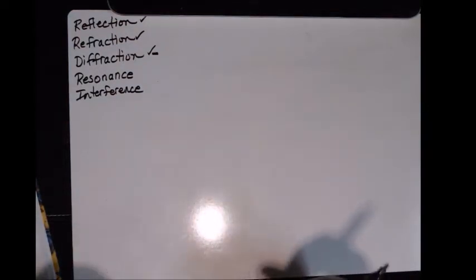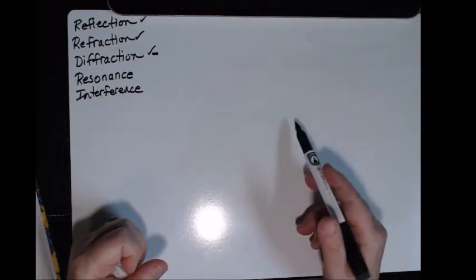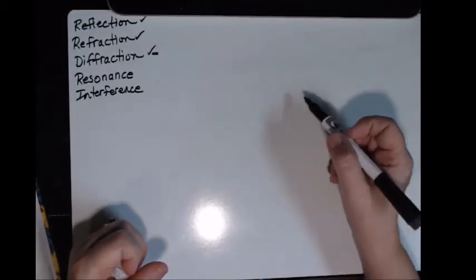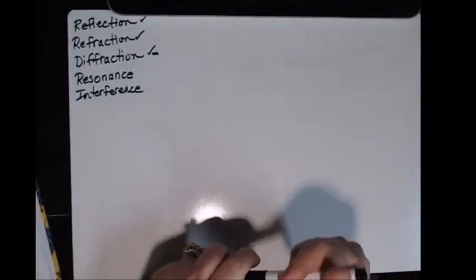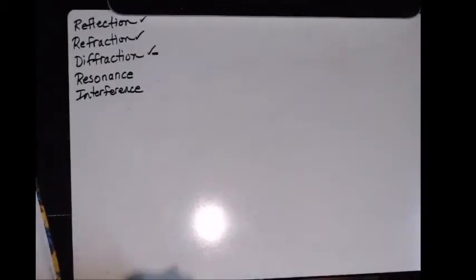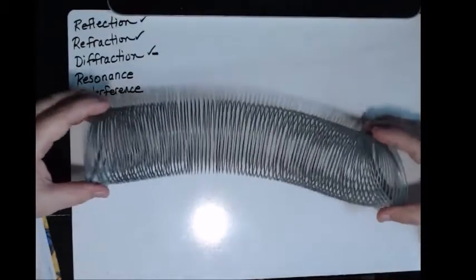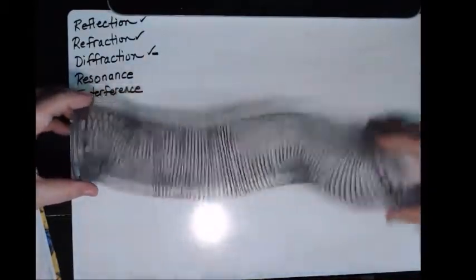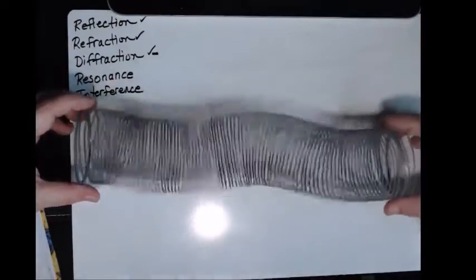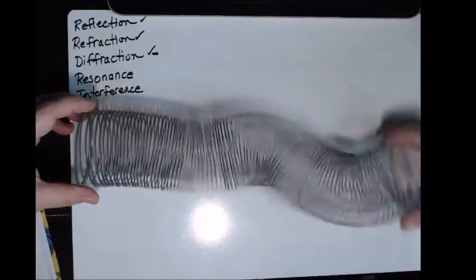Now I can do that. In the book they talk about it in terms of reflection. So instead of it being an outside force coming back, it can also be reflection. So let's use the example of a, well, let's see if I can do my slinky. Not sure I can illustrate this very well. I'm not going to be able to illustrate resonance on here. But when I vibrate this back and forth, of course, you saw the reflection coming back there, right? It hit the surface and bounced back.